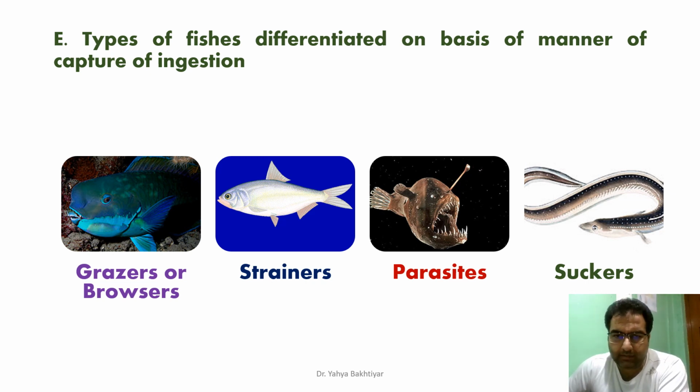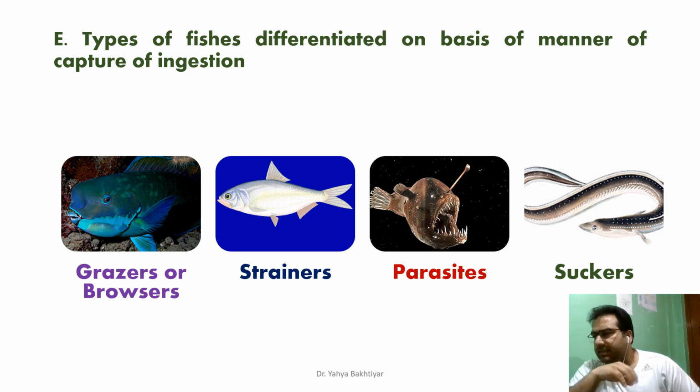Then we do have the examples of certain parasitic fishes. You must have heard that parasites are the organisms which avail their own food from some other animals. There are certain parasitic fishes as well which derive their nutrition from other fishes and are variously adapted. They have adaptive mechanisms to survive on a host. Such fishes are hagfishes, lampreys, suckerfish, and anglerfish. This is an example of the anglerfish here. So these are the fishes which belong to the category of parasitic fishes.